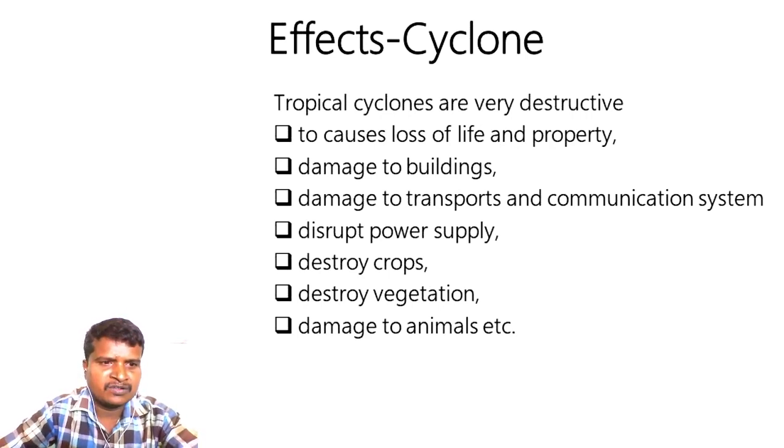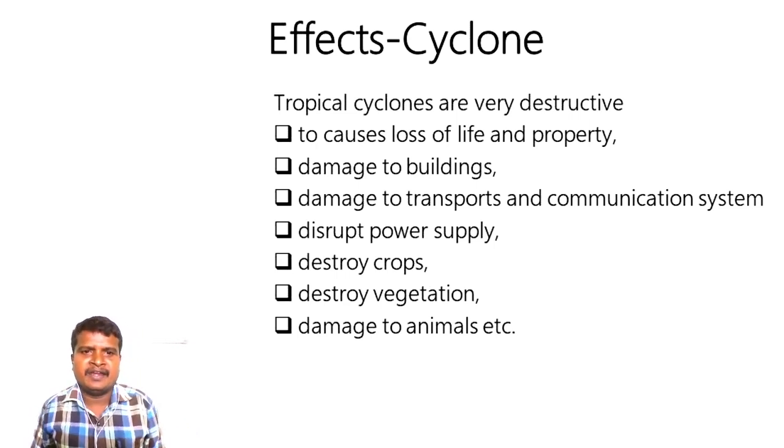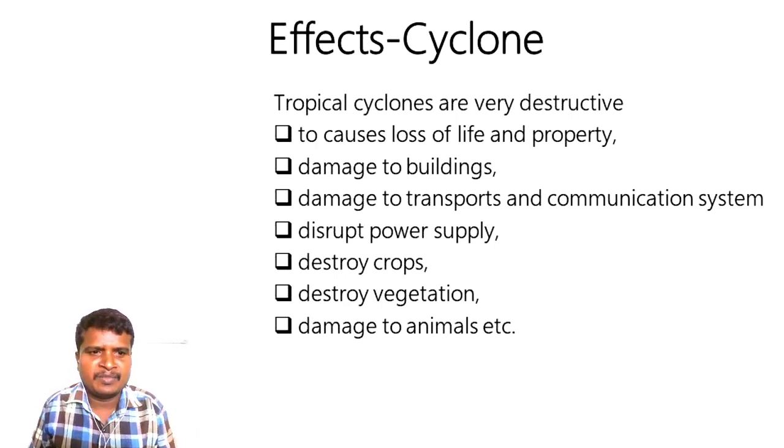October and November are the severe cyclonic months in our country, but very few in May and June. We need to remember these months.